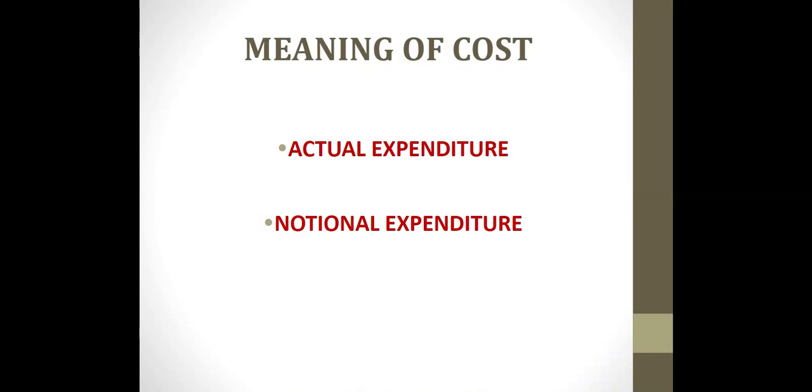For example, suppose you are producing a pen, then you will incur material, labor, and expenses. The cost of producing a pen is rupees 8, and then you will fix the profit of rupees 2. Now tell me, the selling price is rupees 10. So based on the cost only, you will fix the price.